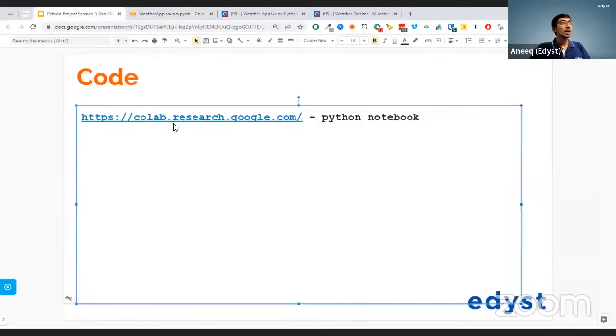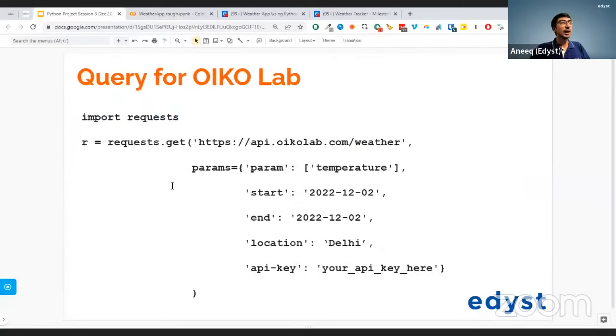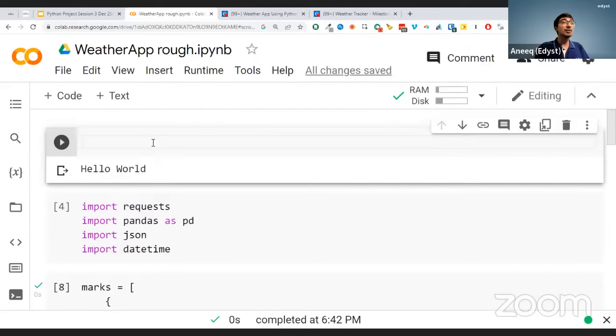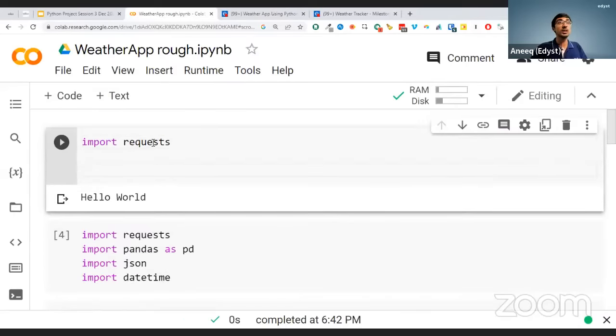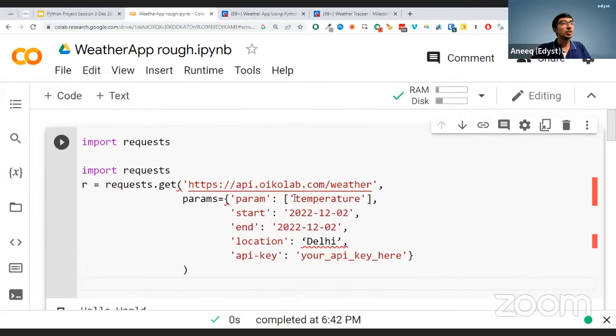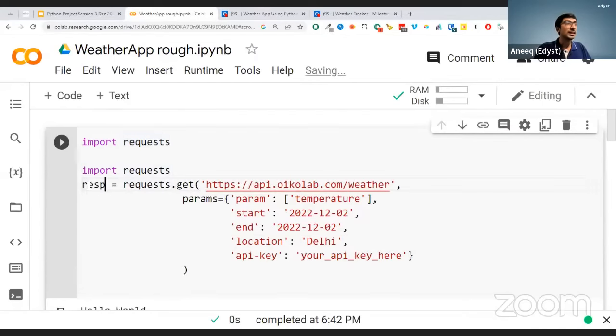Now, what did we say? We said we are just going to find out how this even works. What is the response looking like? For that I will use a library called requests in Python. I'm going to import requests. I'm going to paste this code over here, in which I'm saying response is equal to requests.get. This is the URL.